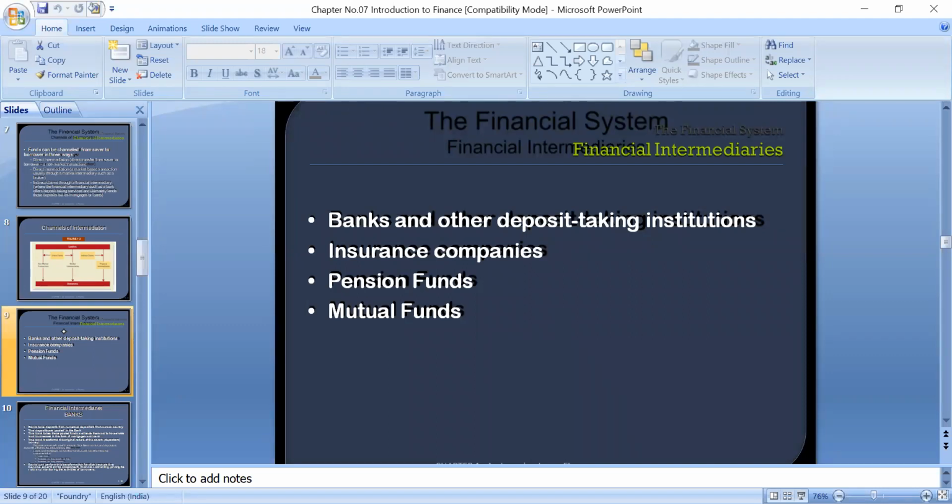They collect small savings from households, accumulate these amounts, and then give them as loans to borrowers or make investments in projects. These are examples of financial intermediaries.